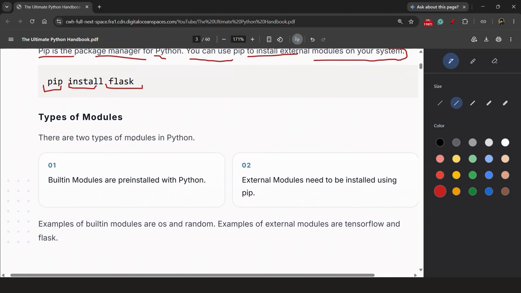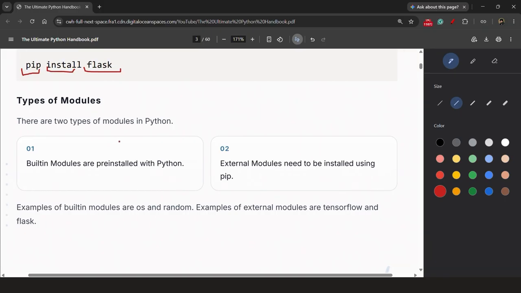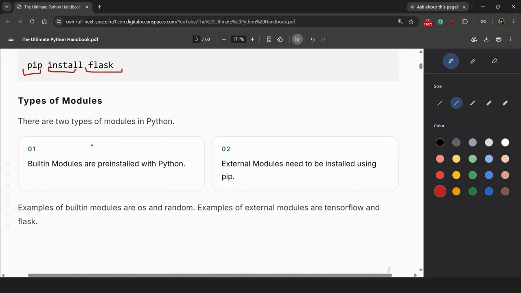Okay, so now we need to learn what are the various types of modules. There are two types of modules in Python. First, built-in modules, and second, external modules. Built-in modules are pre-installed in Python. By default, they are already present in it. So you can directly use them by importing into your system.